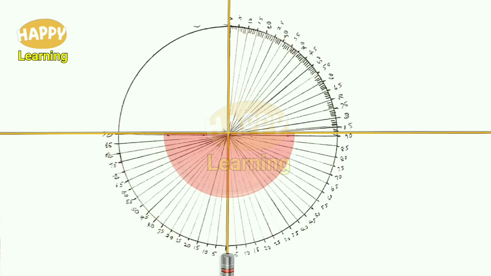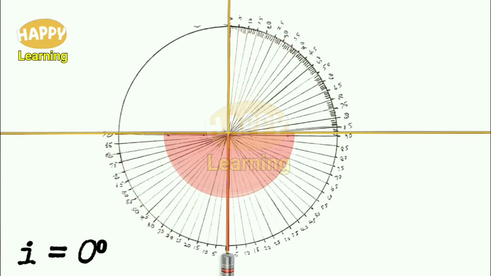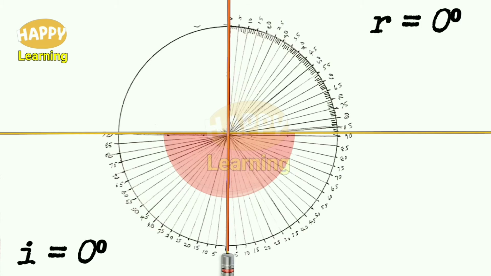Then observe this laser pointer at the bottom, at the negative y axis. Here I is equal to 0 degree. When the ray is along the normal, then the angle of incidence is said to be 0 degree. So the ray travels in a straight path along the y axis from bottom to top. Therefore, the angle of refraction is 0 degree. Note down these values in the table. 2 columns: I, R. For I is equal to 0 degree, R is also 0 degree.